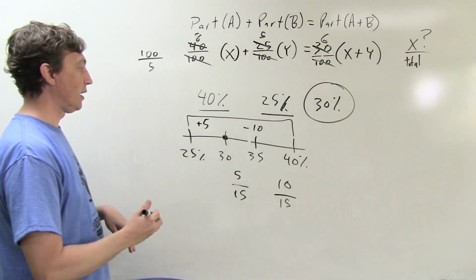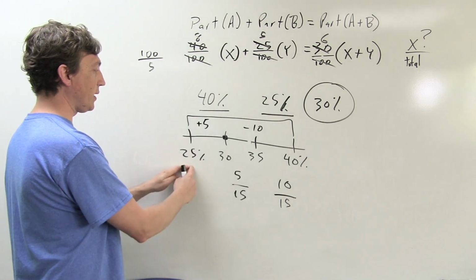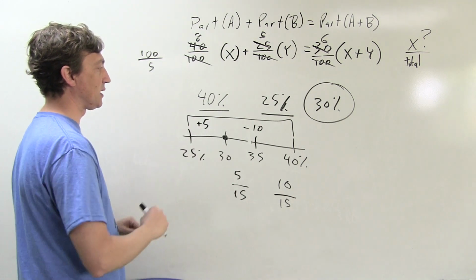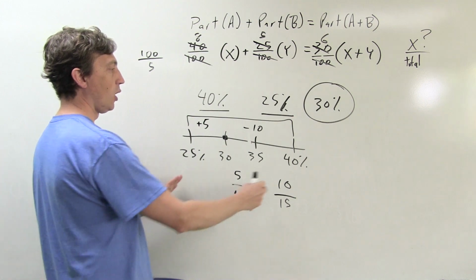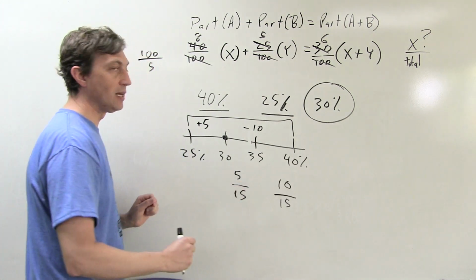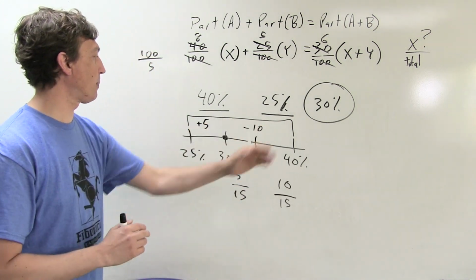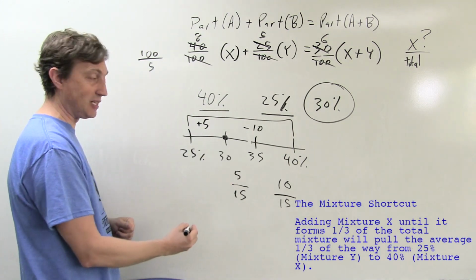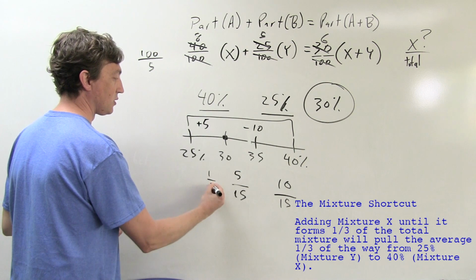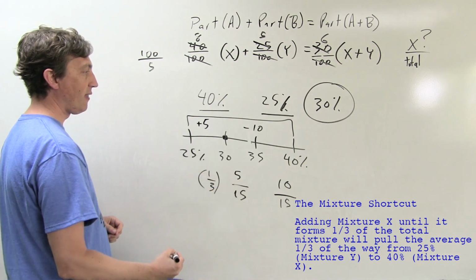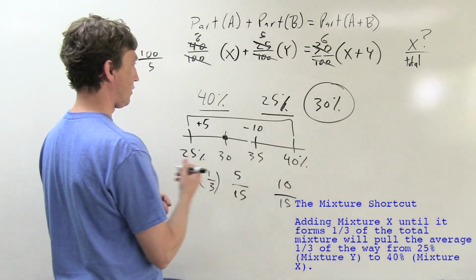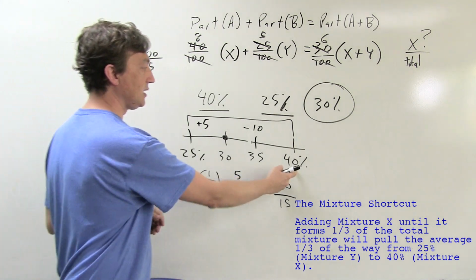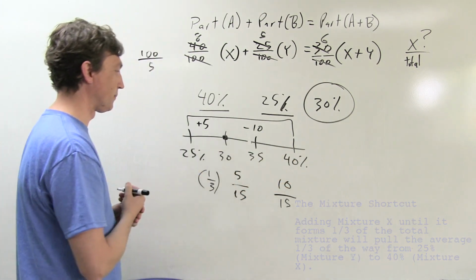Well, think about it. If all we had was mixture X, we would just be at 25%. Once we start adding 40, that's going to pull us up from 25. And if we want to get pulled up 5/15ths of the distance, or in other words, reduce that to 1/3, that means that 1/3 of the mixture is going to need to be this 40% solution.